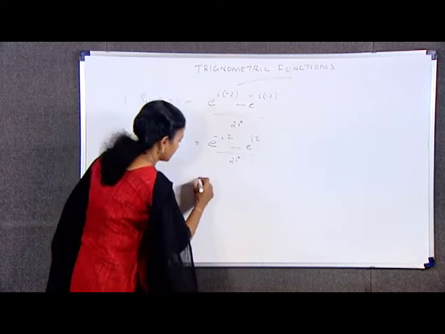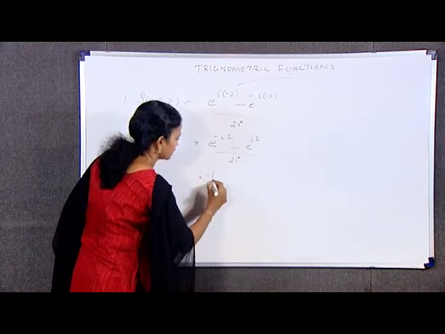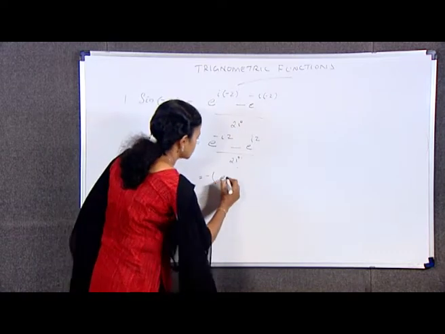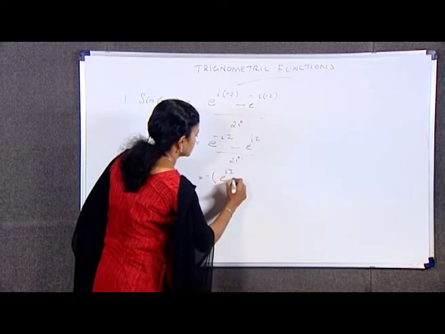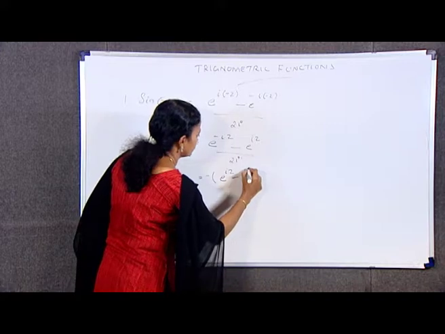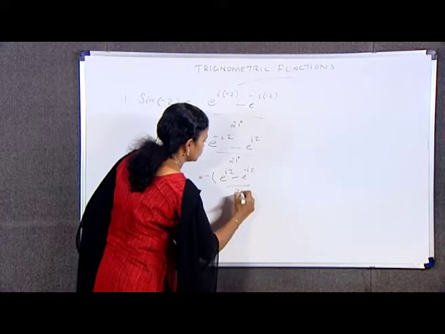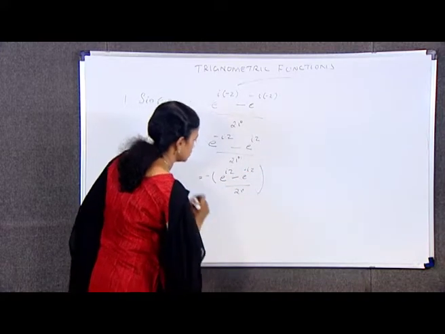I am taking the minus outside, so it becomes minus into e raised to iz minus e raised to minus iz by 2i, which is equal to what?